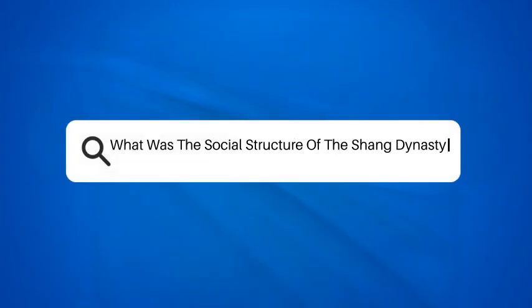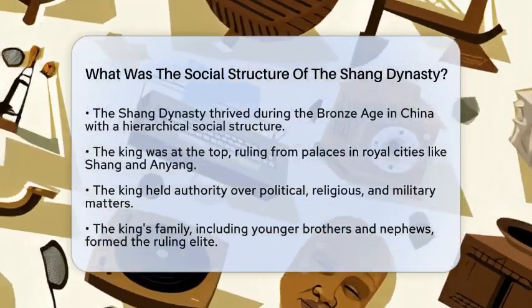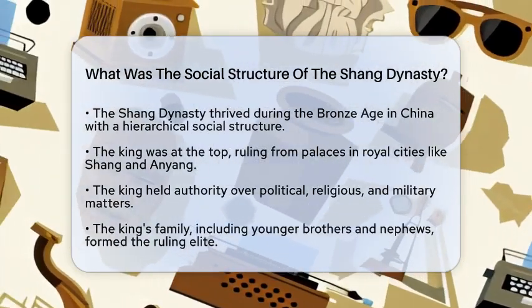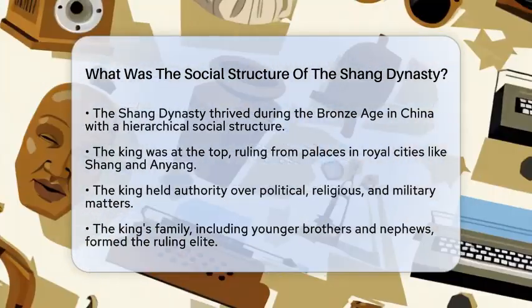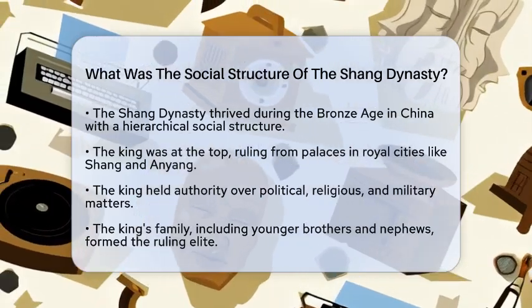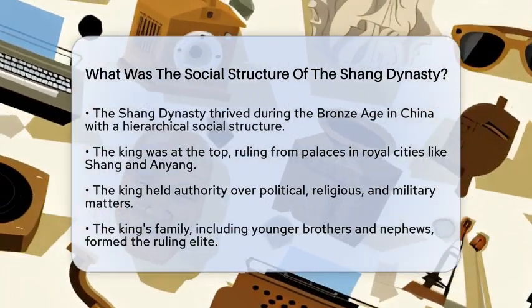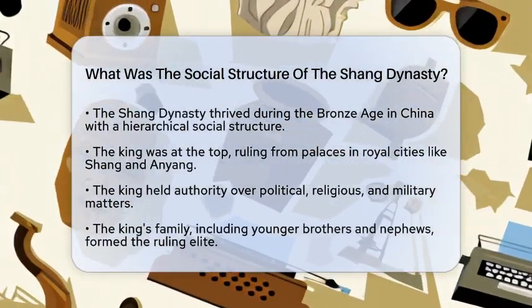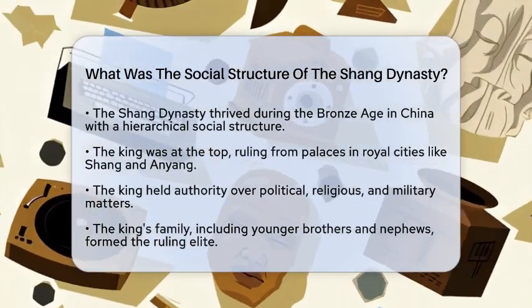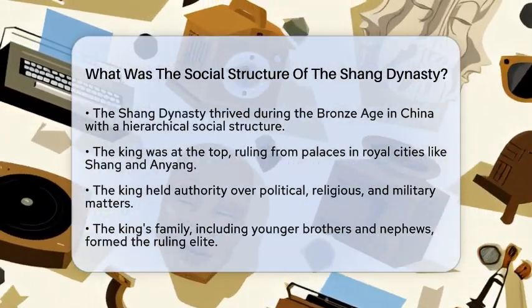What was the social structure of the Shang Dynasty? Have you ever wondered how societies organized themselves thousands of years ago? The Shang Dynasty, which thrived during the Bronze Age in China, had a fascinating social structure that was quite hierarchical. This structure was closely linked to political power, land ownership, and military organization, as revealed through archaeological discoveries like city ruins, tombs, and oracle bones.